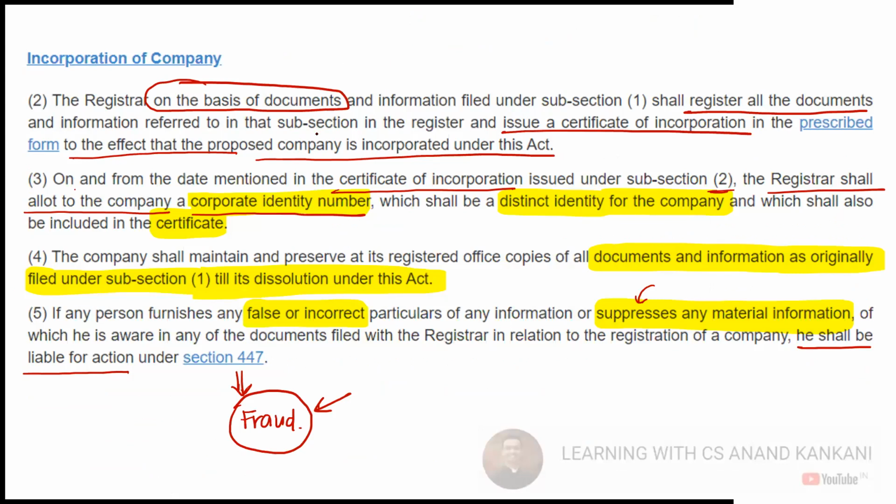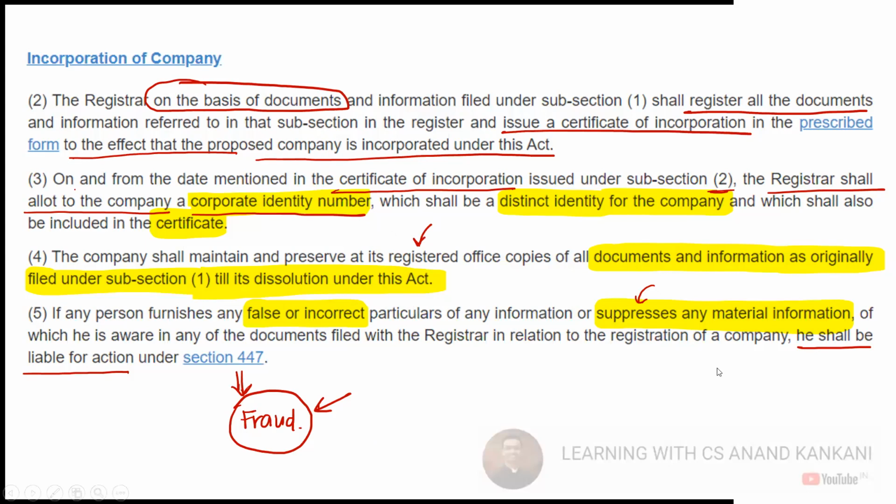Then the registrar is going to register all the documents and issue the certificate of incorporation. And then we say that the company is incorporated. In the certificate of incorporation, you will find the corporate identity number, which will be the distinct identity of the company. Then all the documents and information as originally filed under subsection 1 should be kept at the registered office of the company, right? Till the time the company is not completely dissolved under this Act.